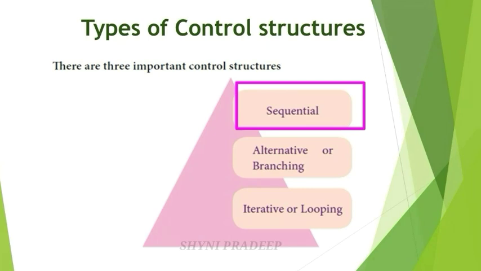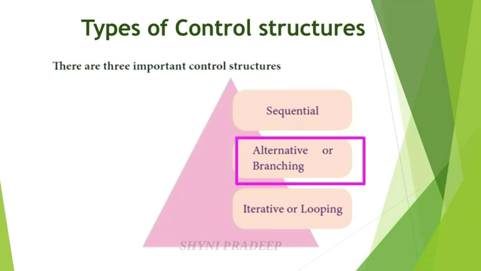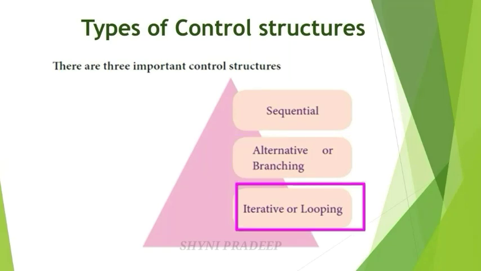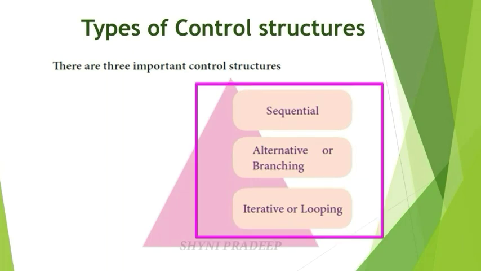But in some places, we need to skip some set of statements and execute another set of statements based on the condition. This type of statements are called alternative or branching statements. Suppose we need to execute a set of statements multiple times, then that is called iteration or looping statements. So these three types of statements are called control statements.